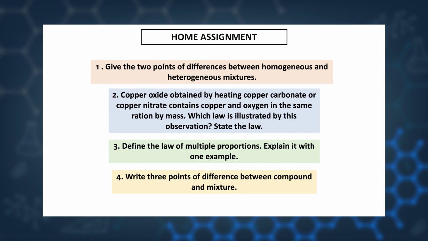Dear children, there are some questions for you for your home assignment. First question is, kindly note it down, give the 2 points of differences between homogeneous and heterogeneous mixtures. Question number 2, copper oxide obtained by heating copper carbonate or copper nitrate contains copper and oxygen in the same ratio by mass. Which law is illustrated by the observation?